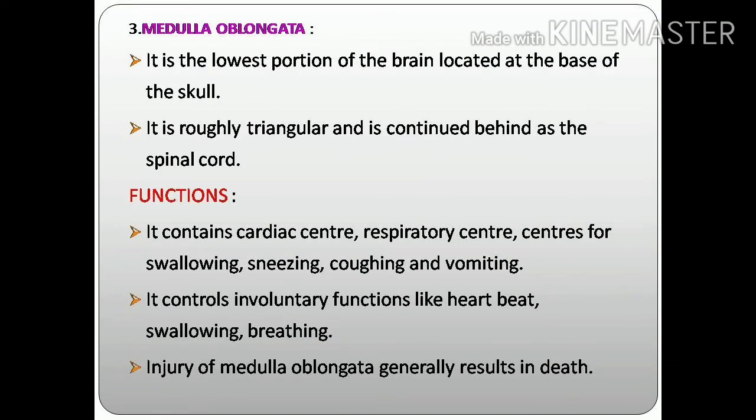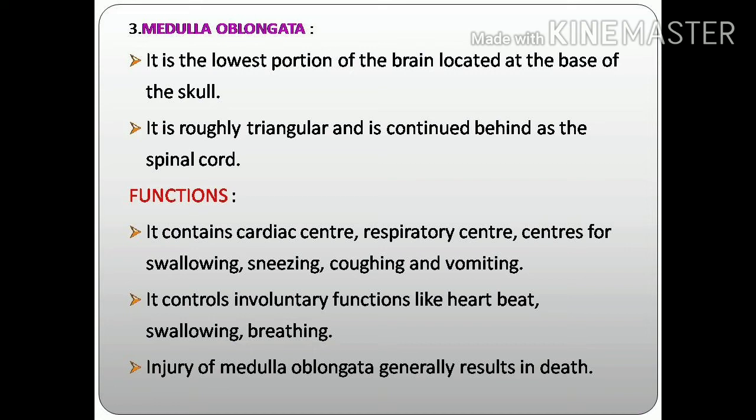The next part of the brain is the medulla oblongata. The medulla oblongata is the lowest portion of the brain, located at the base of the skull. It is roughly triangular and continues behind as the spinal cord. We can say it is the connection between the brain and spinal cord. And what are the main functions of this medulla oblongata?